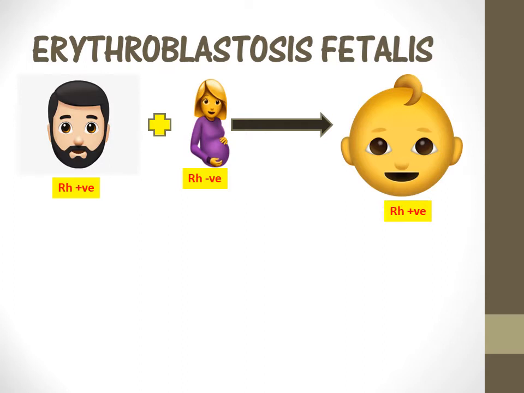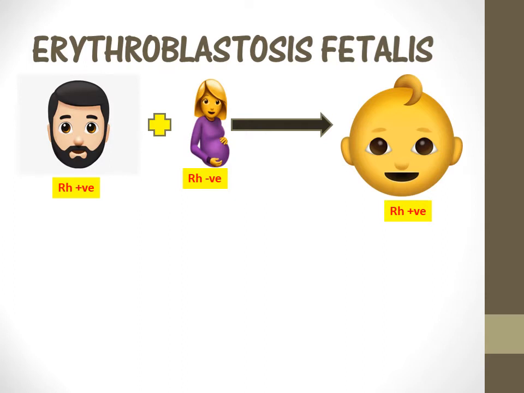During pregnancy, there are no issues, but when the mother delivers the baby, there will be a breach in the placenta, and this Rh positive blood goes to the mother's blood, and she develops Rh positive antibodies. Okay, because she's Rh negative. So this happens during her first pregnancy.